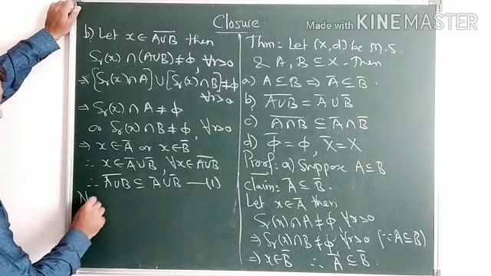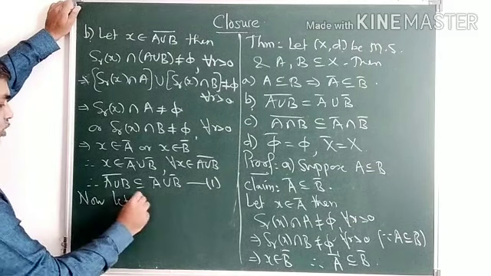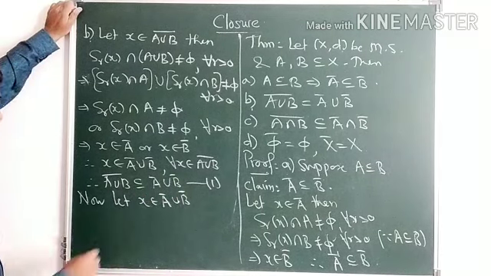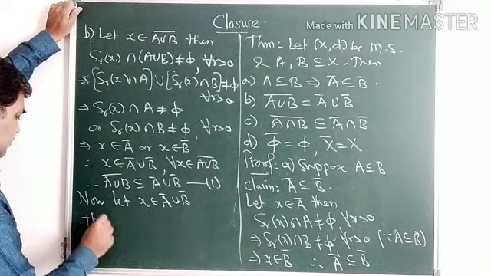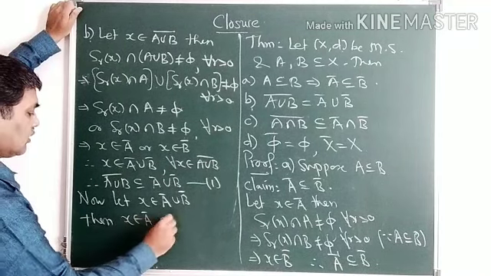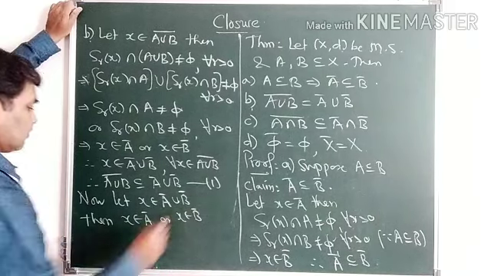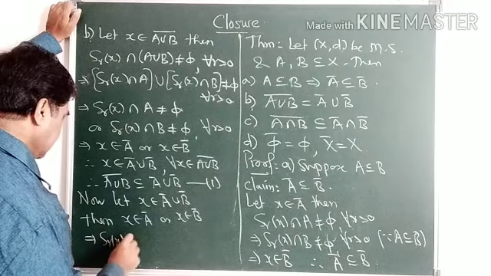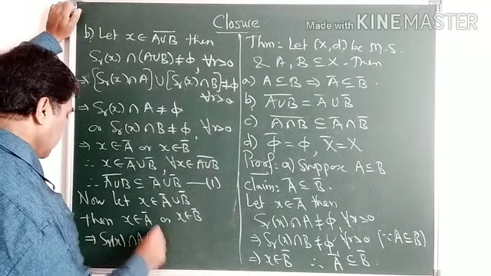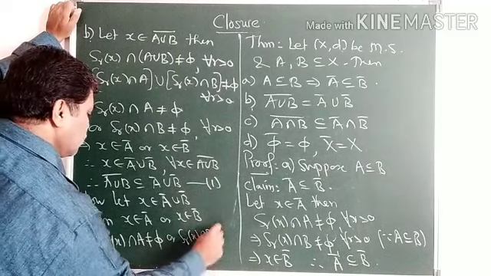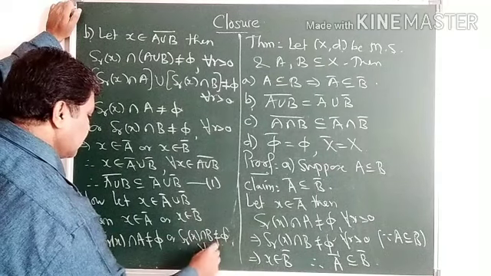Now let x belong to, taking x from the other side, A closure union B closure, which is an arbitrary point. Then x belongs to A closure or x belongs to B closure. Implies S_r(x) intersection A is not equal to phi or S_r(x) intersection B is not equal to phi for every r greater than 0.